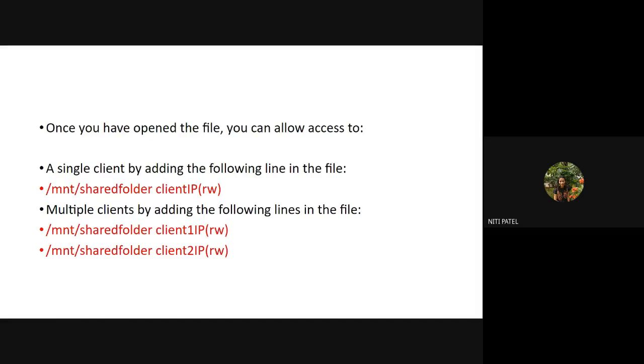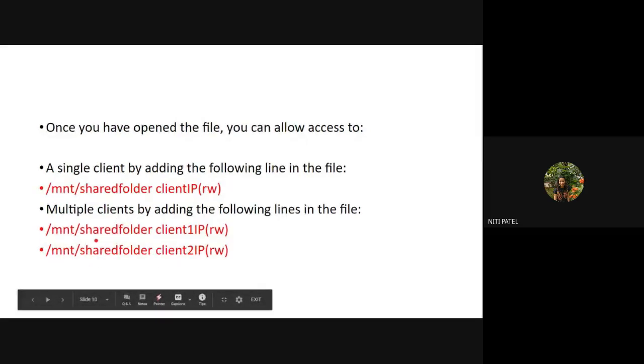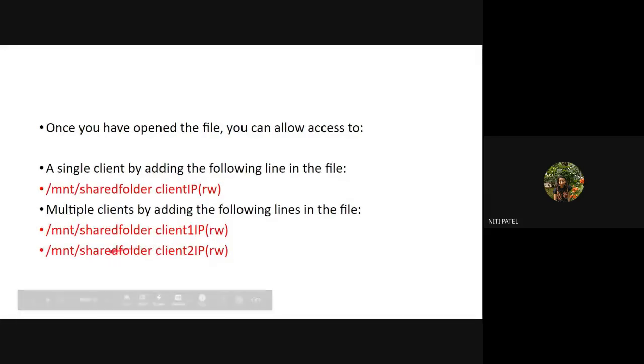Now, if I want to send it to Jayesh as well as to Vivek, I will use this command: /mnt/share folder, IP address of the first machine, IP address of the second machine. If there are 10 clients, I will write 10 IP addresses over here. In one go, it will get transmitted to 10 different machines. If it is single, you write only a single IP address. If there are multiple, you have to write multiple IP addresses. But you cannot separate the IP addresses by putting a comma. Every time you have to say that this folder is to be shared with this client, this folder with this client, and again the same folder with the third client.